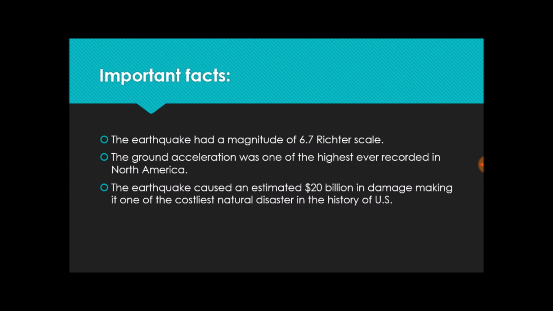So, important facts. The earthquake had a magnitude of 6.7 on the Richter scale, so it was a pretty devastating earthquake. The ground acceleration was one of the highest recorded ever in North America. So this gives you an overview of the intensity of the earthquake and how intense it would be on people's lives. The earthquake caused an estimated 20 billion in damage, making it one of the costliest natural disasters in the history of the US. So yeah, it cost a lot of money for the government because there was damage to buildings, roadways.